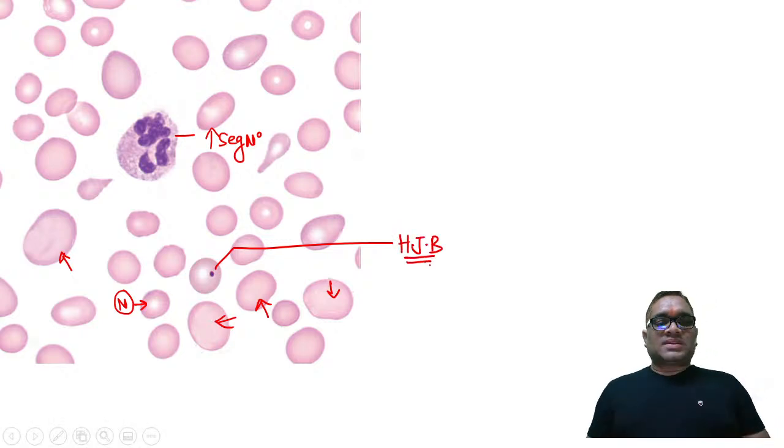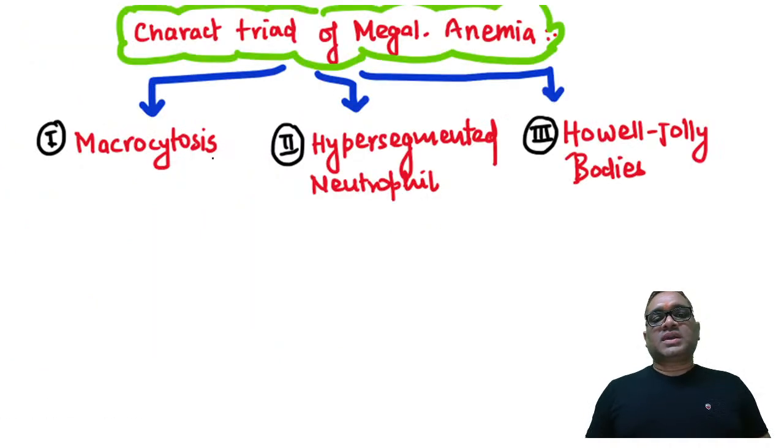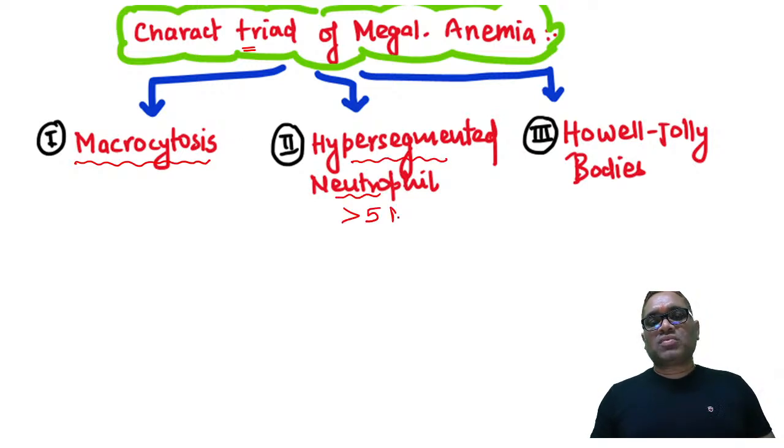So these are the characteristic triad of megaloblastic anemia. Remember, what is the characteristic triad of megaloblastic anemia? Macrocytosis, hypersegmented neutrophils, where you will be seeing more than 5 nuclear lobes per neutrophil, and Howell-Jolly bodies. What are Howell-Jolly bodies made up of? That is again a very important MCQ.